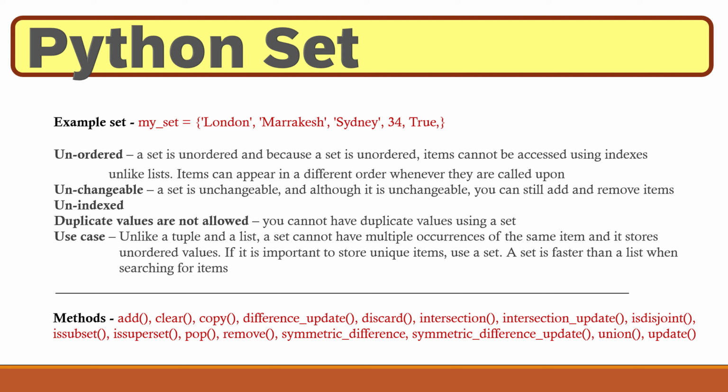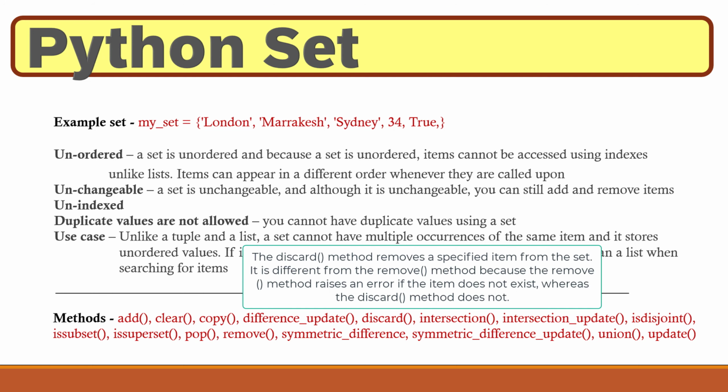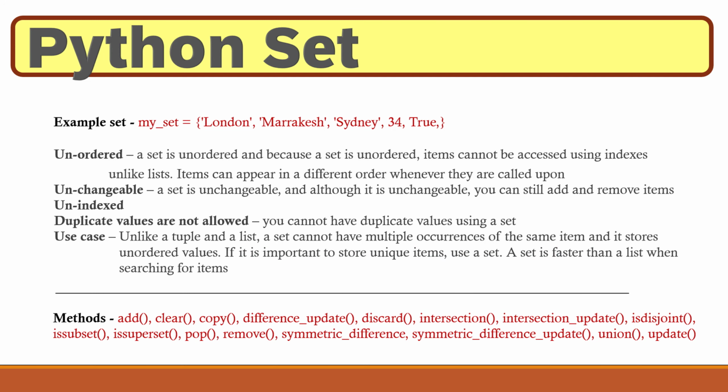Difference update is quite a good one because it removes items in a set that those items also exist in another set. So it removes duplicate items. So it removes the items that are the same from one set that are also inside another set. Discard removes an item. Intersection. This checks if both sets have the same items. And intersection update removes the items in the set that are not present in the other set.